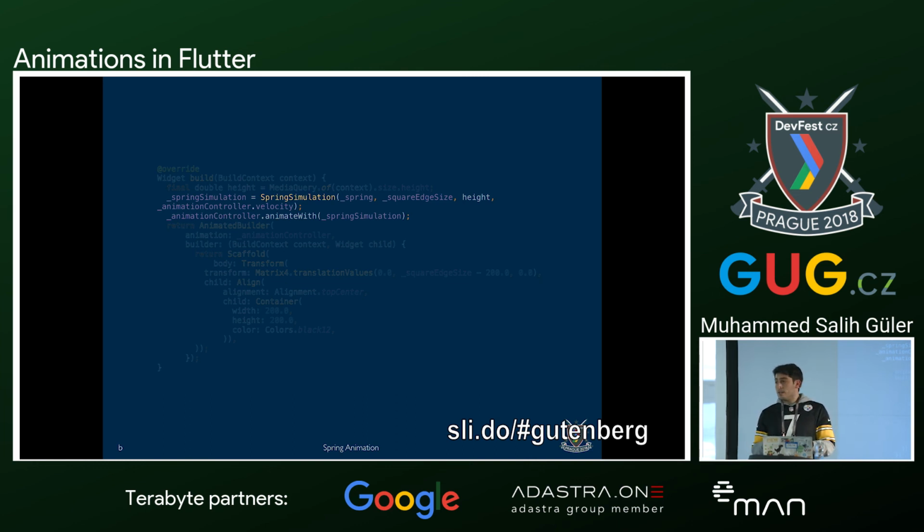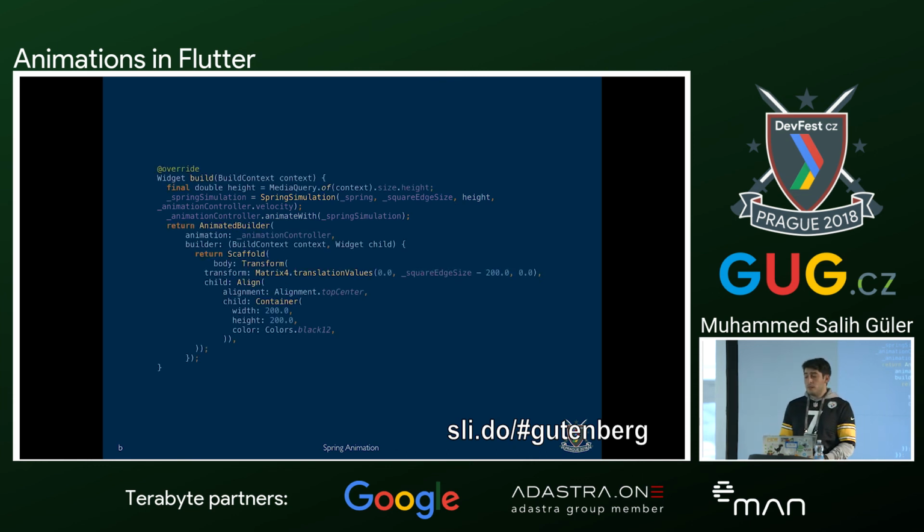And last but not least, it uses a velocity. You can give a simple velocity, as we know from physics, and what I'm doing here is using the animation controller velocity just to have the velocity that I want. And the main difference is this animation controller uses a method called animateWith. This animateWith gets a spring simulation and starts the animation behavior.